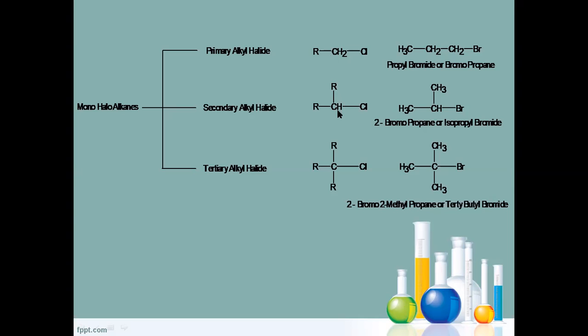If the carbon is linked with two alkyl groups, it is called a secondary carbon. When that secondary carbon is linked with halogen, it is called a secondary alkyl halide. If the carbon is linked with three alkyl groups, it is called a tertiary carbon. When that tertiary carbon is linked with the halogen, it is known as a tertiary alkyl halide.